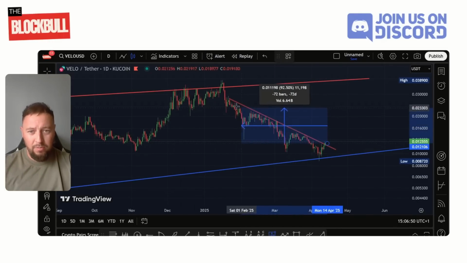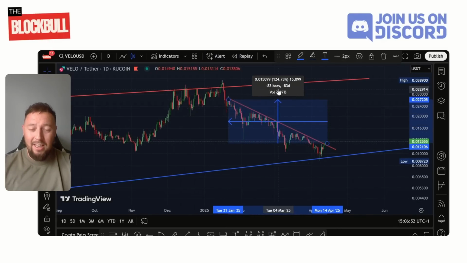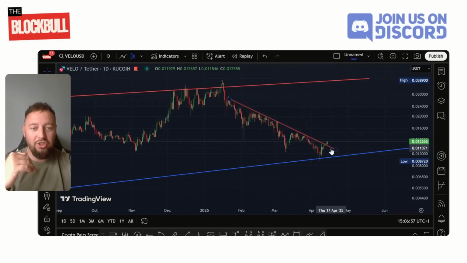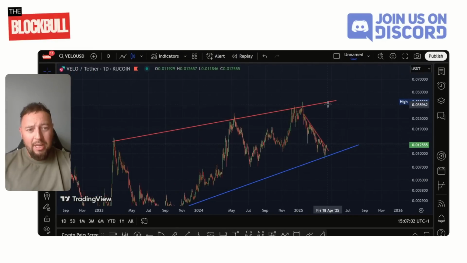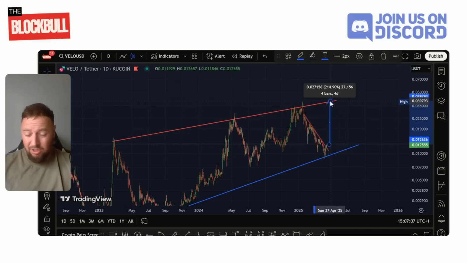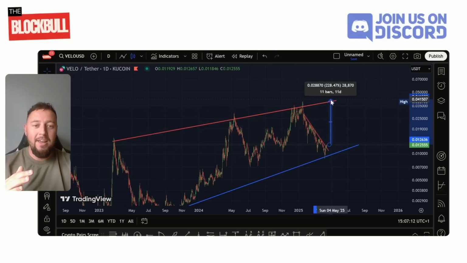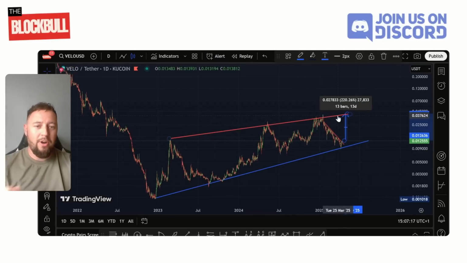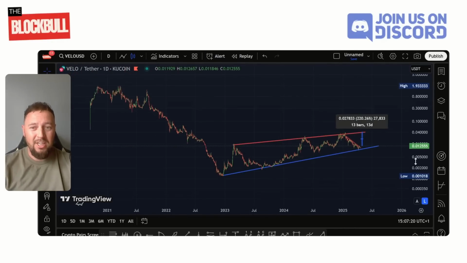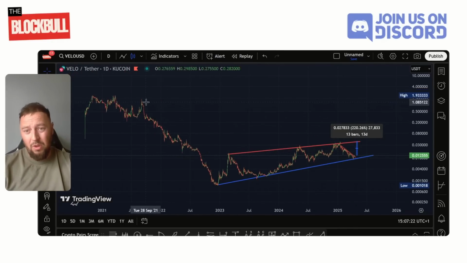Let's just measure back now. From current price action today, you can see 83 days it's taken to break this trend line, break resistance. So it looks as if Velor can now start challenging this higher supply and demand zone up at this red line. So some strong gains to be had. If we get trading back up there, that's approximately 200% returns. Before then, I do expect some euphoria, because sooner or later we're going to crack this red line. And once that red line cracks, we'll be looking at some massive moves to get up to these highs up here.